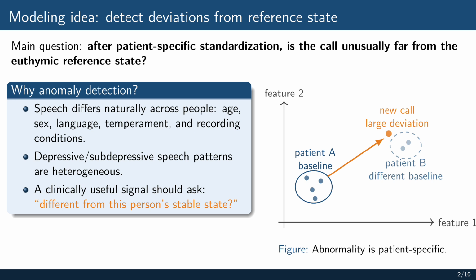This is crucial as speech differs naturally across people. Age, sex, language, personality, and recording conditions can all affect acoustic features. Therefore, a global notion of normal speech may be misleading and standardization is needed. So instead, we use an anomaly detection perspective where a call is first expressed relative to the patient's own euthymic baseline and only then compared on a common standardized scale across patients. The illustrative example shows why this matters. The same new call may be highly unusual for one patient but completely normal for another.